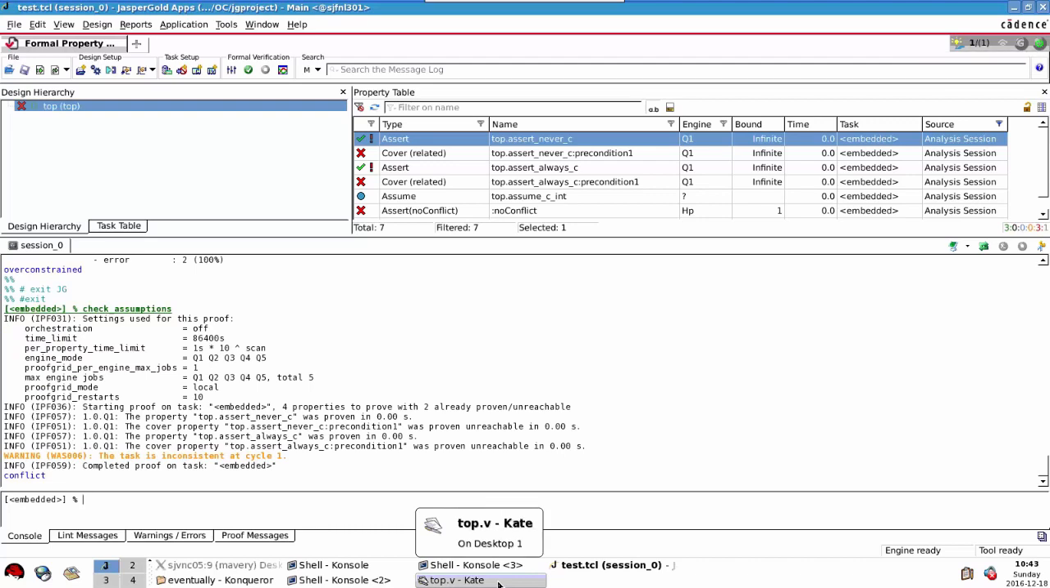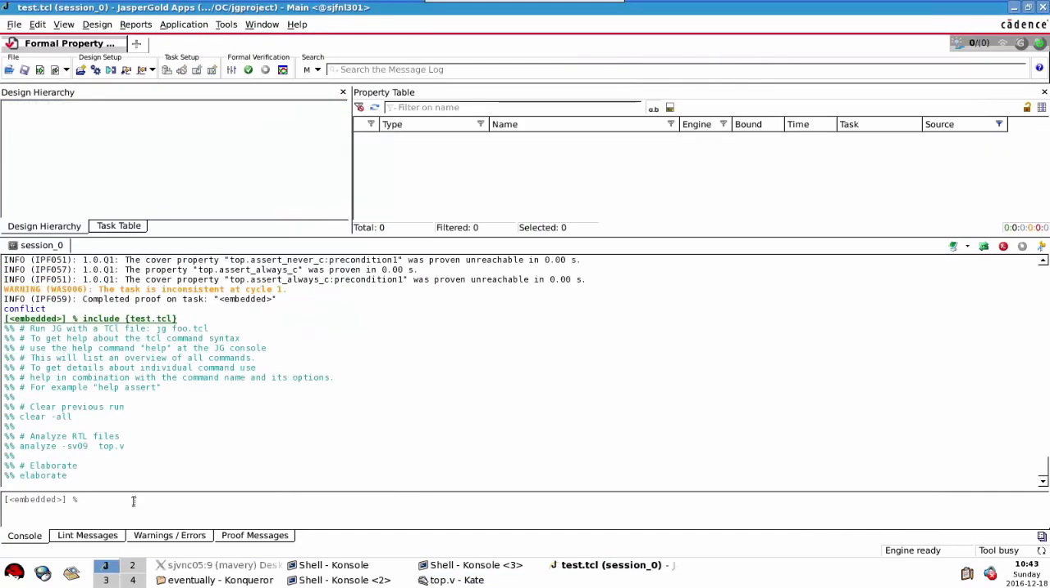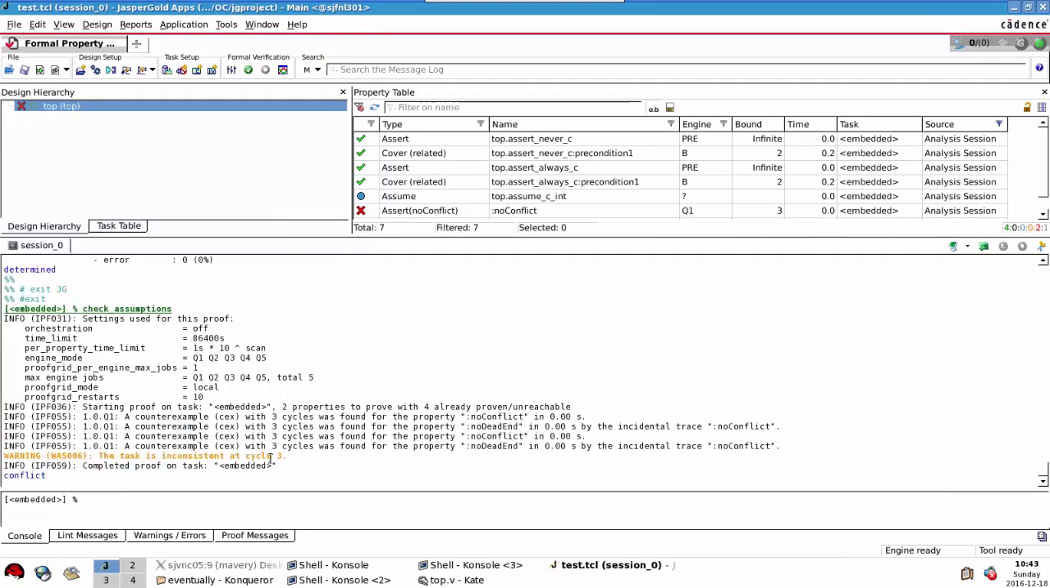And there we can see at cycle 1 we have a problem. So if we were to remove that, put it back as we had it before, and rerun this again, all appears well. The task is inconsistent at cycle 3. It's telling us a counterexample with 3 cycles was fine for this property, no conflict and no dead end. So these two things here are telling us that we have assumptions which are excluding state space on cycle 3, which is again what we understood when we went through the code. Notice that running that command has just added this property for me.